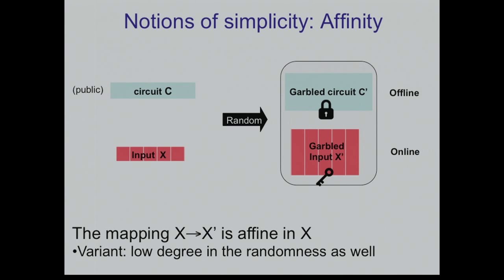And sometimes you can ask that the whole mapping is a low degree polynomial, also in the randomness. So this is the notion of randomizing polynomials, and Yuval hinted at this notion in his talk. Okay, this is the right notion to work with if you want a constant round secure computation with more than two parties.